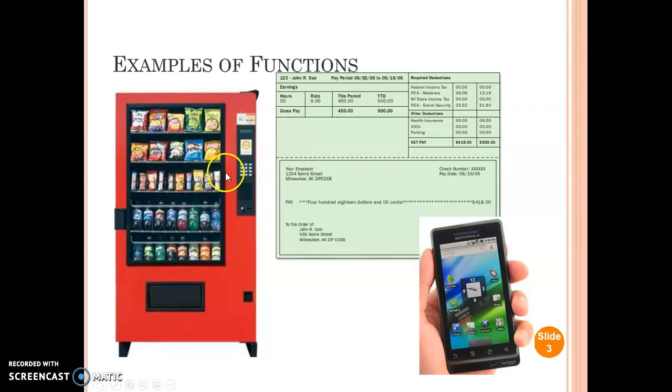When you're looking at your snack machines, if I press A2 and I'm up there trying to get my chips, I better not get a bottle of something else or a candy bar. Or if I press A2, I do not get chips and a bottle. Now that would be a bonus for me, but that would mean the machine is not functioning properly. It's not working right.